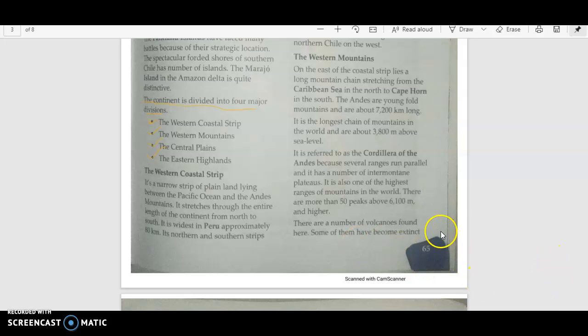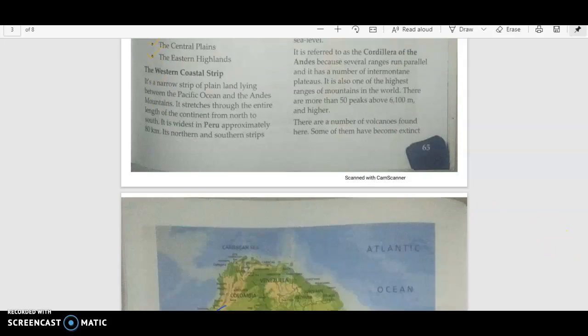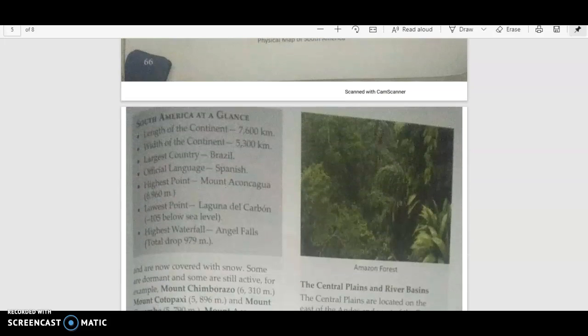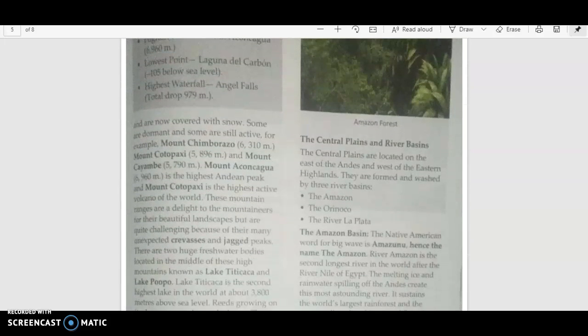Along with this, there are a number of mountains which are volcanic in origin. You know volcanic mountains? Mountains which are created by volcanoes. So they are volcanic mountains, right? Now let us move further. Let us see, is there still some volcanic mountain?